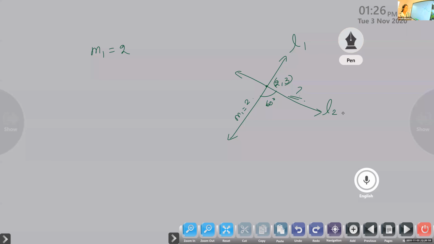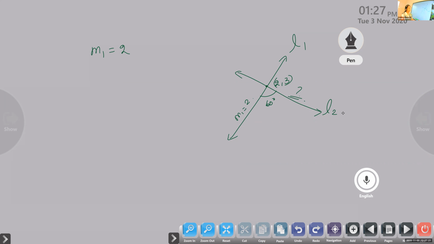How will you find? Point, slope, point. Yes, it is point, slope, point. Slope is given, one point is given. Look at the second line, L2. Point is given, but slope is not given. So slope is not known. We have to find the slope.